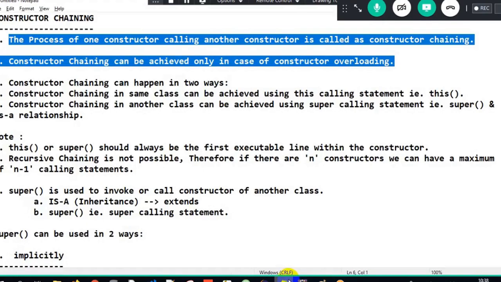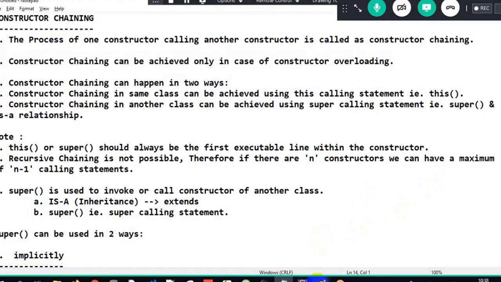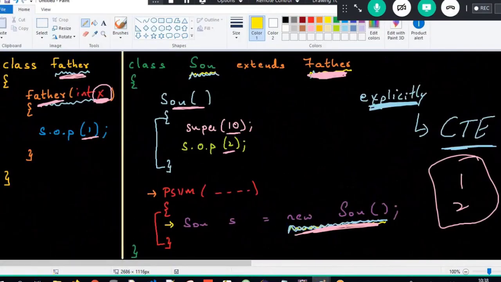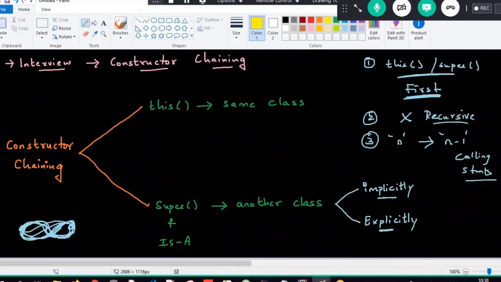When we are completely done with the chaining process, in simple terms, just remember this explicit diagram. Once you remember this diagram, that's more than sufficient. What is constructor chaining? One constructor calling another constructor, and in order to achieve chaining, overloading should be there. This calling statement is used to invoke a constructor in the same class, and the super calling statement is used to invoke a constructor of another class.